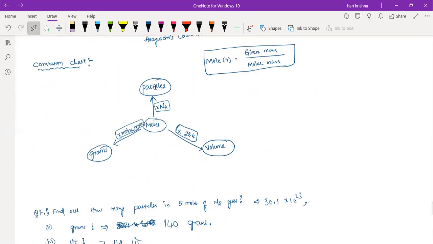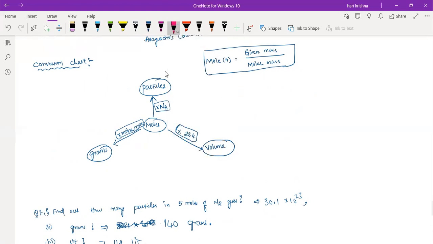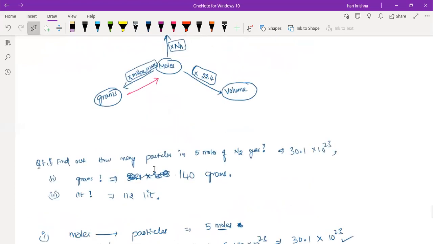So this is all about the conversion from the mole to the particles, or mole to the grams, or mole to the volume. Then what about gram to the mole? We should divide. When you are moving from gram to the mole, instead of multiplying, we will divide. So 1 by molar mass.